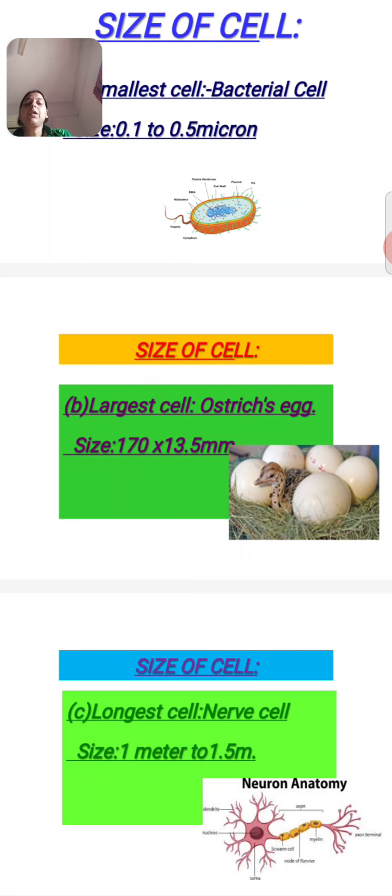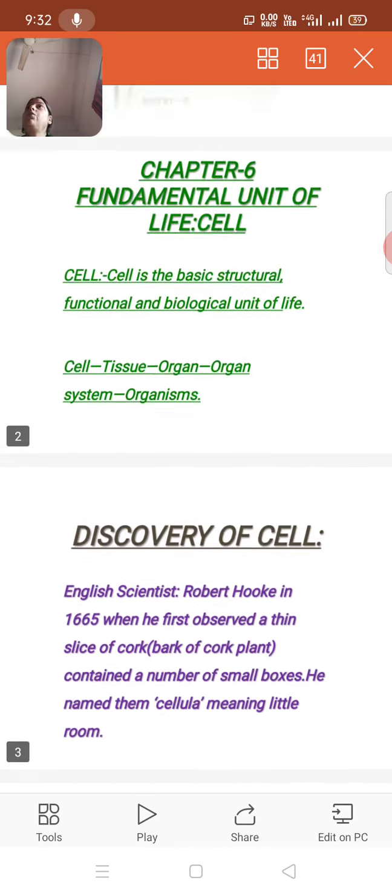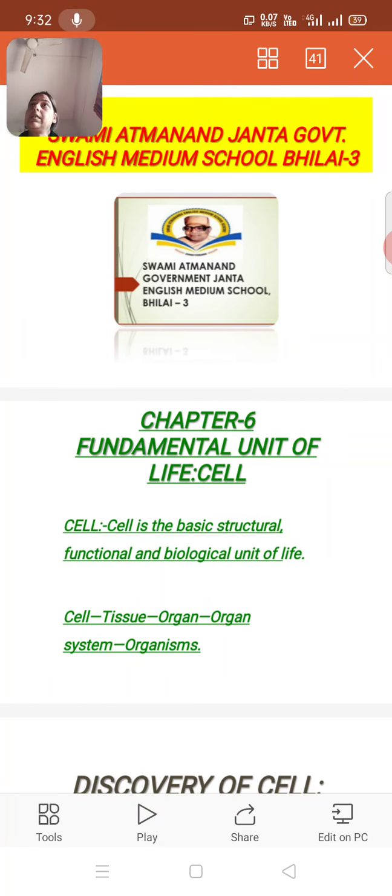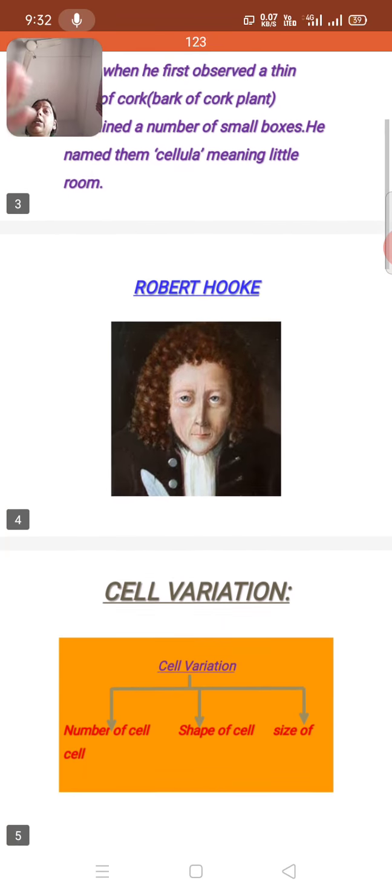Now in the next slide, largest cell. The largest cell is the ostrich egg, and its size is 170 into 13.5 mm. This is the largest cell. And last one, longest cell. The longest cell is the nerve cell, which is present in our body, and its size is 1 meter to 1.5 meter. Is that clear? I hope you have understood what is the cell, who discovered the cell, and cell variation.